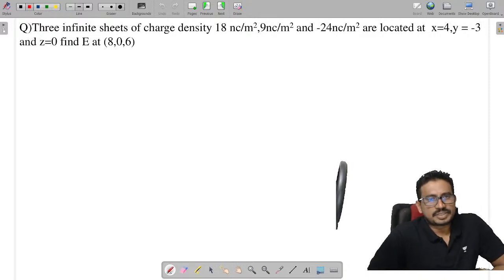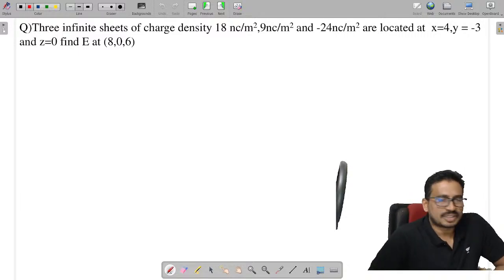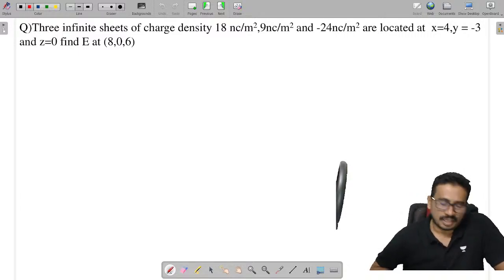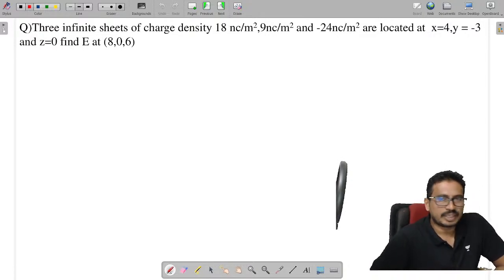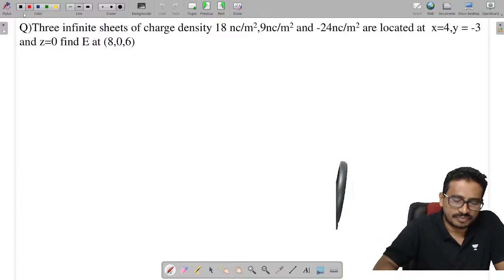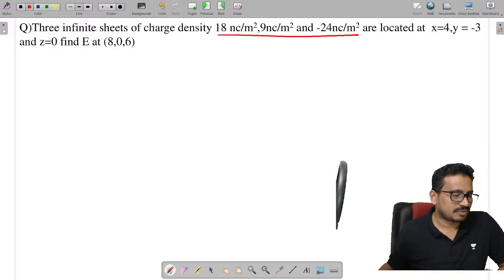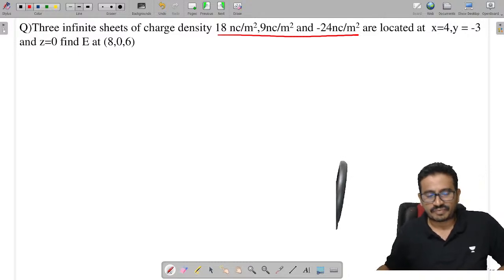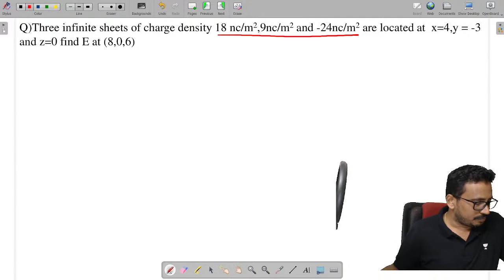Three infinite sheets of charge densities. The three infinite sheets have charge densities given as 18, 9 and minus 24 nanocoulombs per meter square. All these are what type of charges you can see? All these are the surface charges.